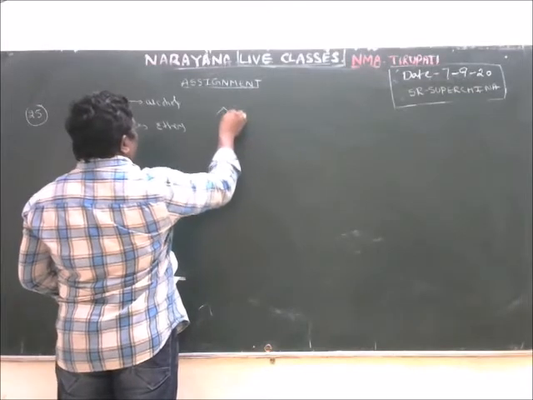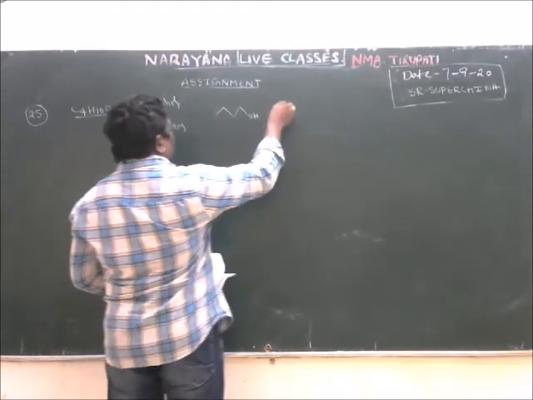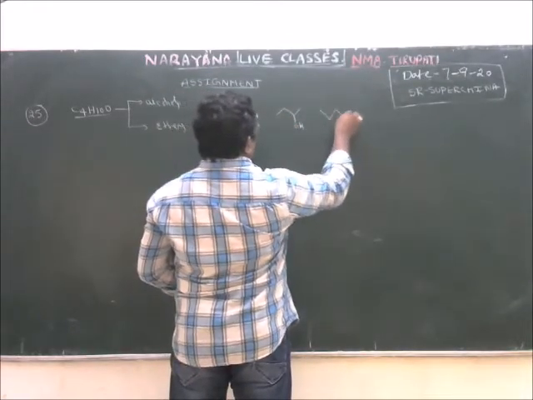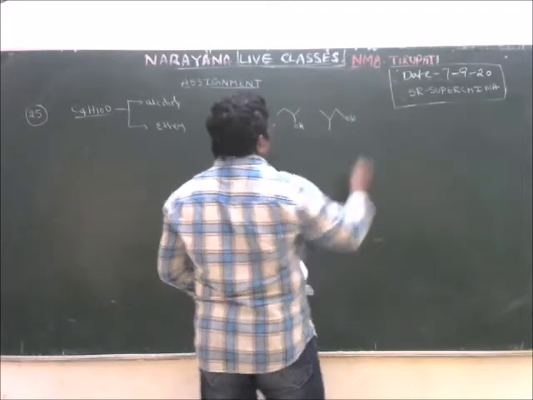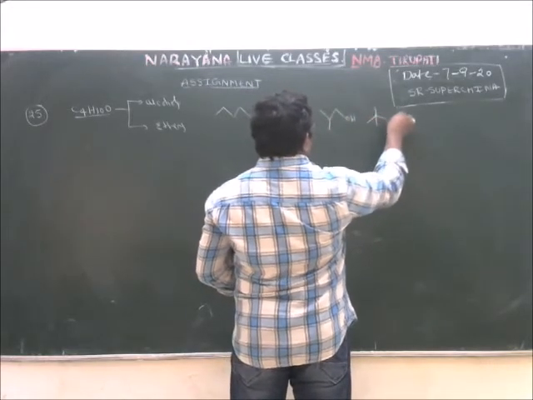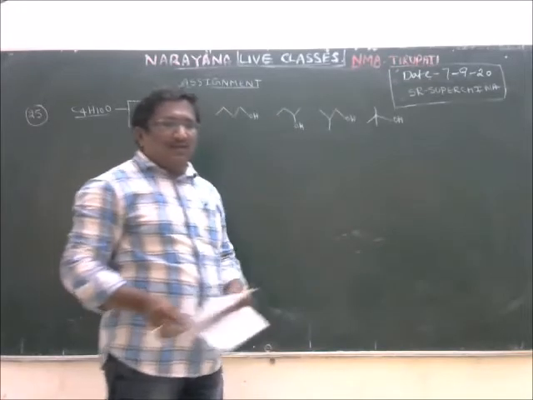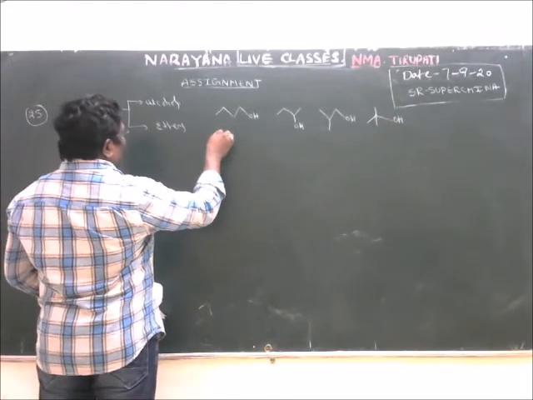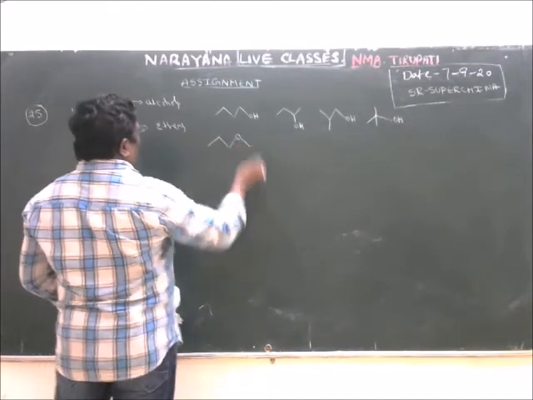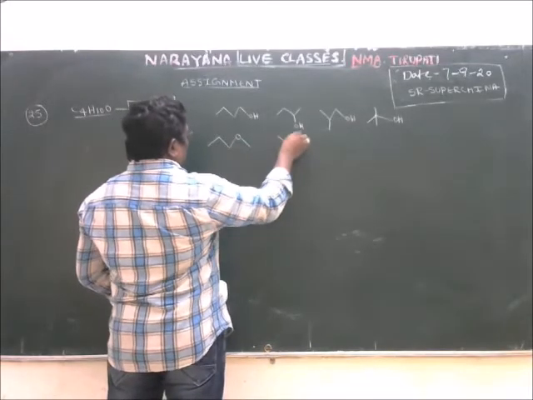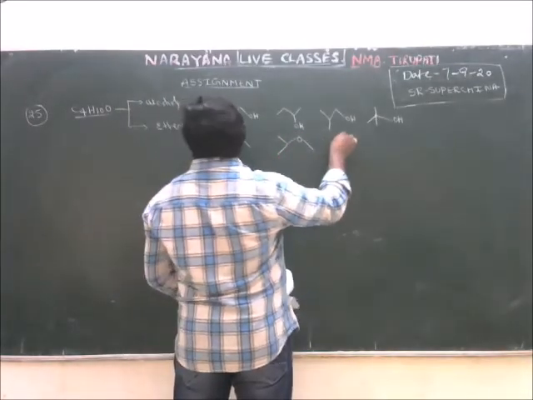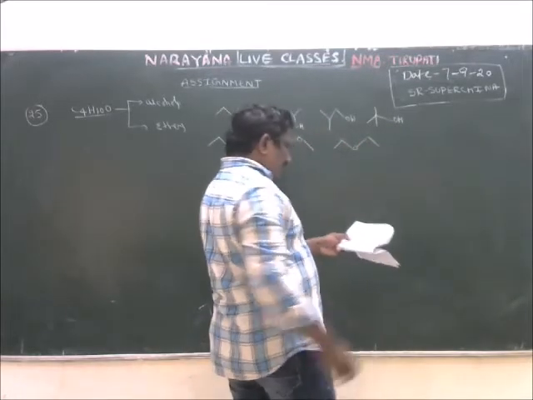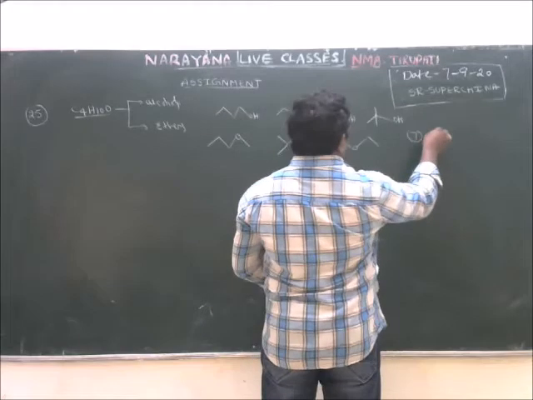Alcohols: 1, 2, 3, 4. Four alcohols are formed. Now we are going to see the possible ethers: one, two, and finally three. Total 7 structural isomers are formed.